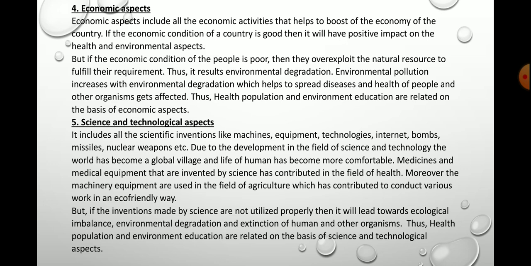It has become the curse for human beings, because it has been used in a negative way, isn't it? The missiles, the bombs, the nuclear weapons, if they are used haphazardly, then that creates destruction, and one day the human beings, the people, they may also extinct from this world. So science and technology, we have to use them in a positive way. We have to use them in an eco-friendly way, which helps to protect the environment, which helps to promote the health of the people. See, in this way we can say that science and technological aspects are interrelated with health, population and environment.